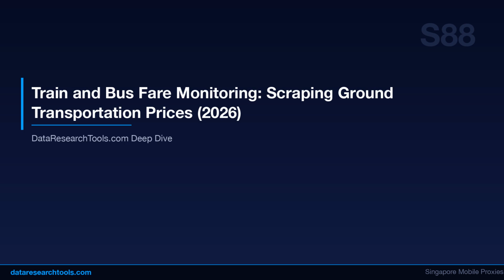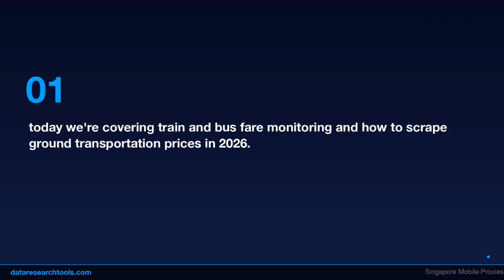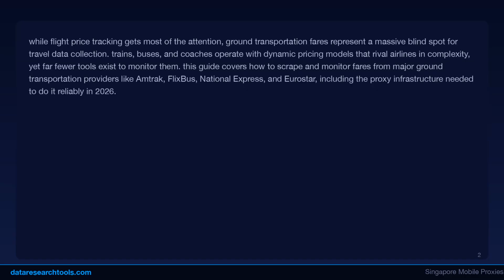Today we're covering train and bus fare monitoring and how to scrape ground transportation prices in 2026. While flight price tracking gets most of the attention, ground transportation fares represent a massive blind spot for travel data collection. Trains, buses, and coaches operate with dynamic pricing models that rival airlines in complexity, yet far fewer tools exist to monitor them. This guide covers how to scrape and monitor fares from major ground transportation providers like Amtrak, FlexBus, National Express, and Eurostar, including the proxy infrastructure needed to do it reliably in 2026.